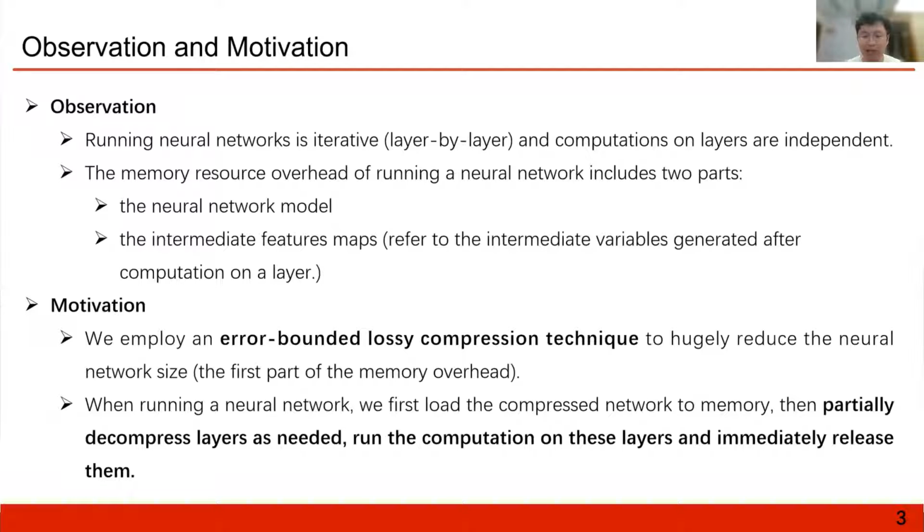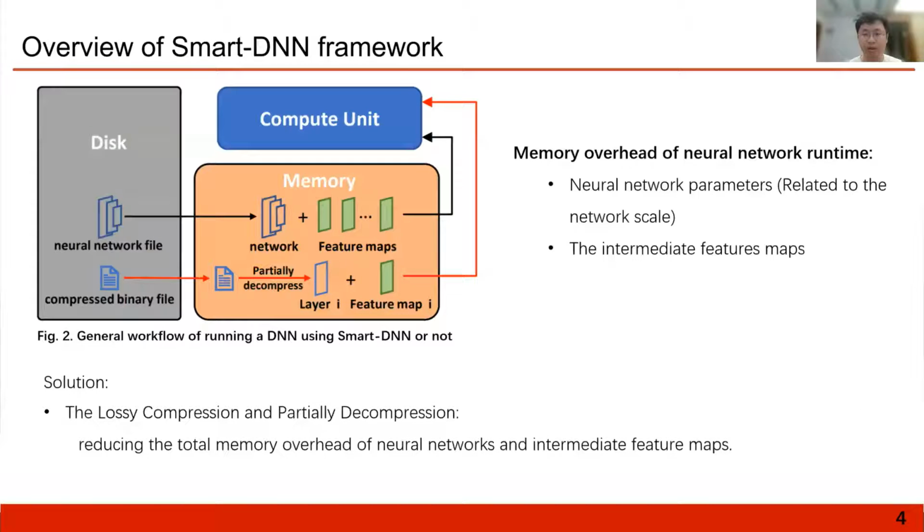According to these observations, our work employs an error-bounded lossy compression technique to reduce the neural network size. And when running a neural network, we first load the compressed network to the memory and partially decompress some layers as needed, execute the computation on these layers, and immediately release them. The core idea of SmartDNN is shown in Figure 2.